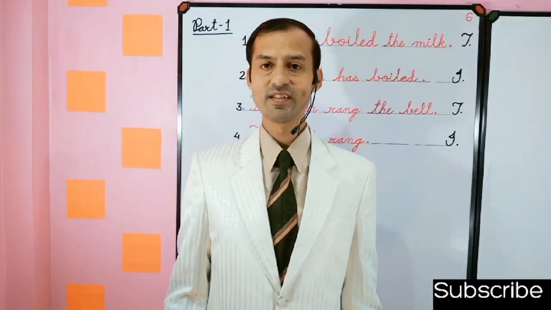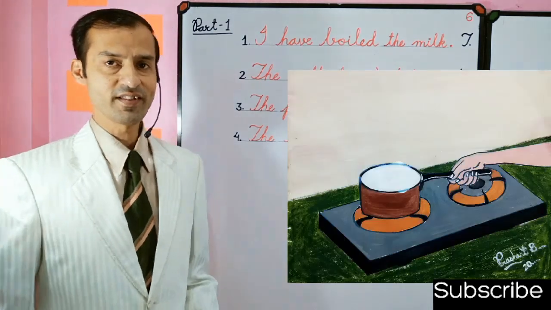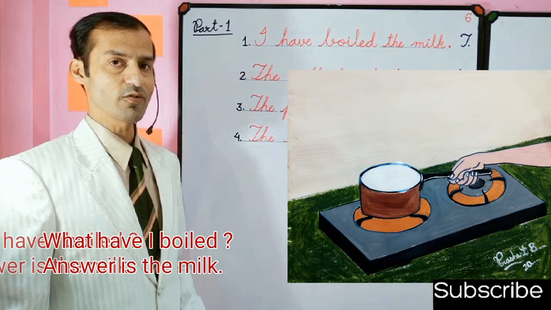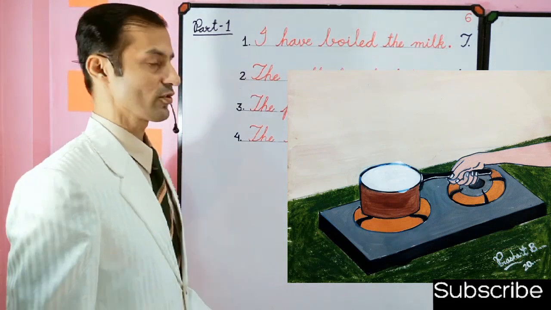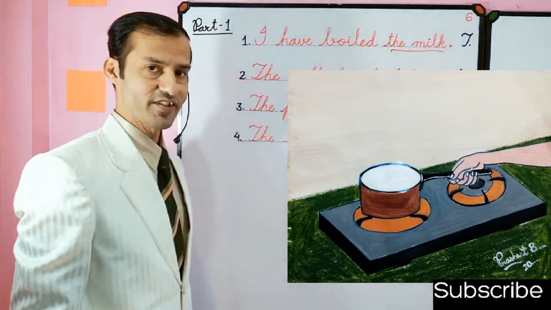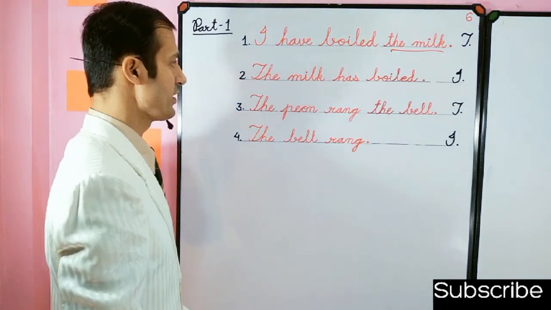And how do we see these sentences? In the first sentence it's written: I have boiled the milk. In this sentence, if I ask the question, what have I boiled? The answer is the milk. So the milk is the direct object, and this is a transitive verb. And see the second sentence: the milk has boiled.